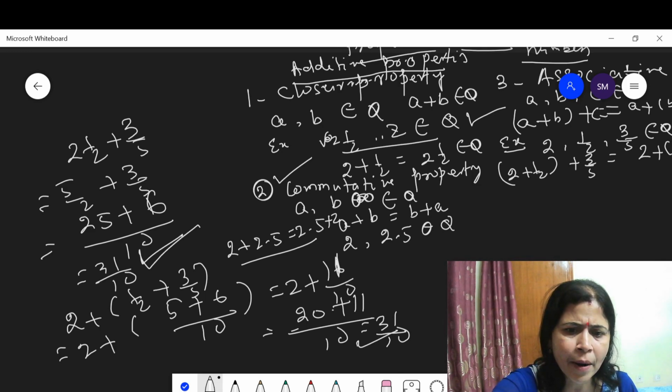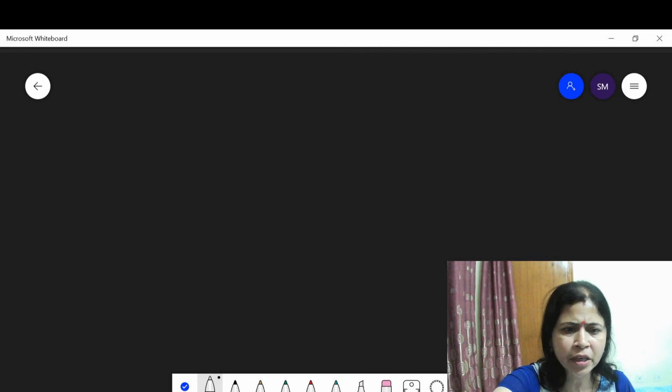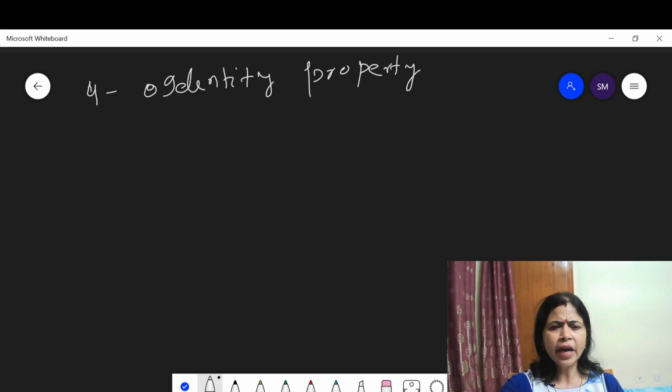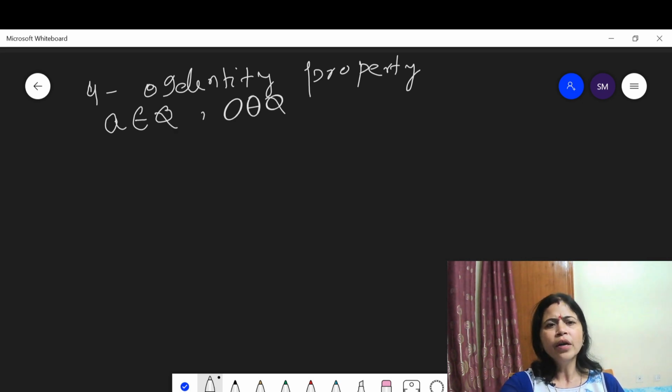Now let us discuss the identity property and the inverse property. Which is the additive identity? Please recall, students. 0 is the additive identity, the existence of identity. Then for any number A belongs to Q, 0 also belongs to Q in such a way that A plus 0 is equal to 0 plus A is equal to A. Here 0 is the additive identity.